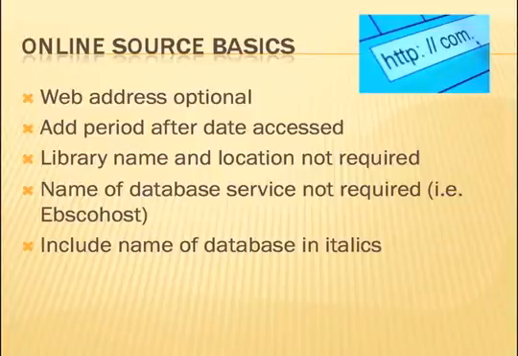We're going to add a period now after the access date. The library name used to be in there. We're not going to add that anymore. And we're still going to see on some of the online sites where they give us a citation suggestion, that address is there for the library, or the name of the library, and we no longer need that. The name of database service is not required. EBSCOhost and ProQuest are database services. ProQuest is also a database, so we've got to watch which way we're using it. And we're going to include the name of the database in italics. Okay, so we're going to show that.